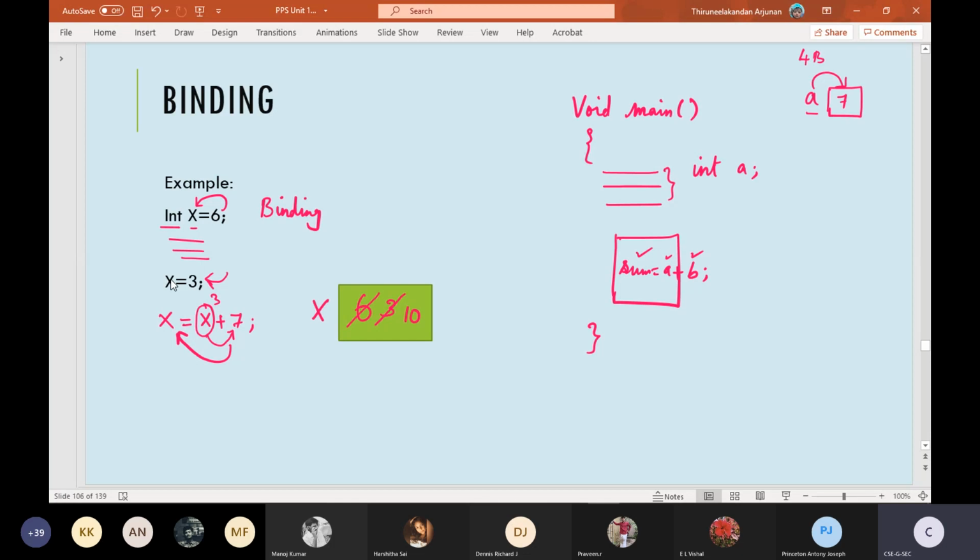We are binding the value of 3 plus 7 to a variable x. I hope now you have understood the meaning of binding. Binding is nothing but a value getting bound to a variable, so that thereafter that particular value will be reflected in all the other places. That's all, students. Go through it, ask me doubts if you have any. Simple.